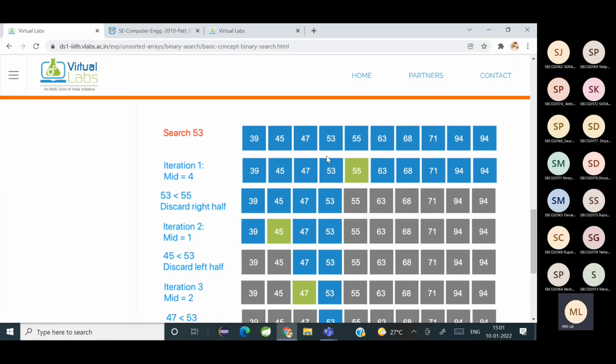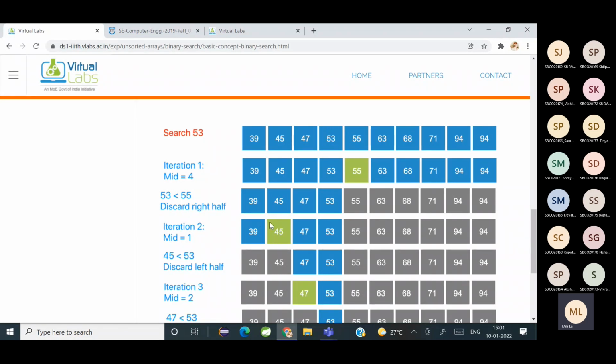Now 53 and 55. 53 is less than 55. So you don't take the right side sub array; you will only consider the left sub array. So the elements are 39, 45, 47 and 53. How do we find its mid element? There are 4 elements, 4 divided by 2, so you take the second element, which is 45.